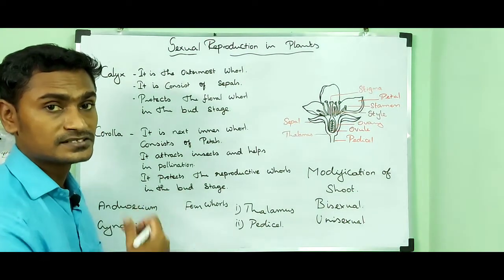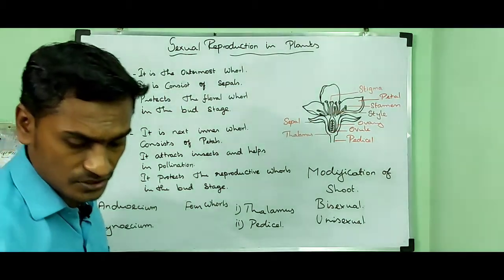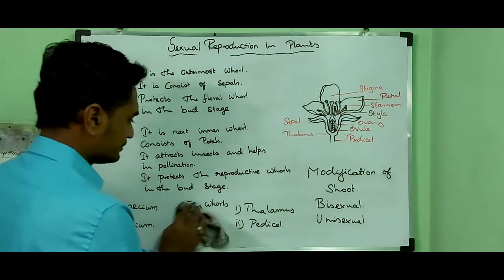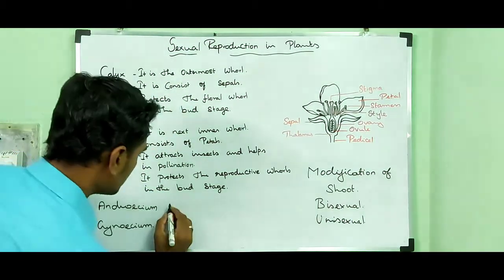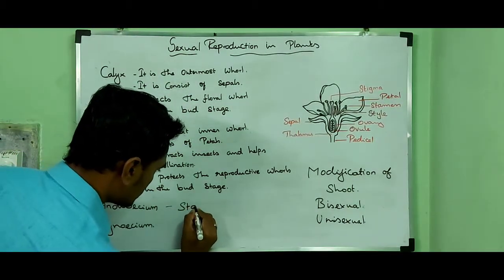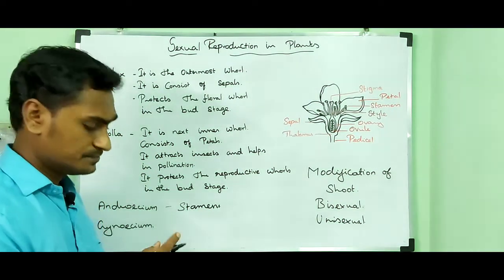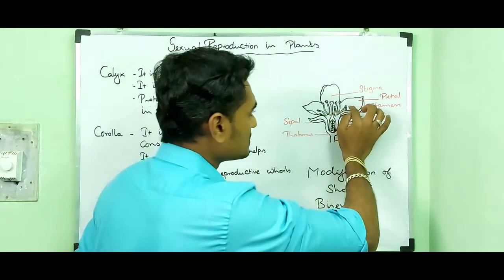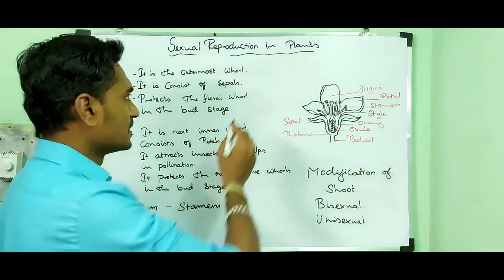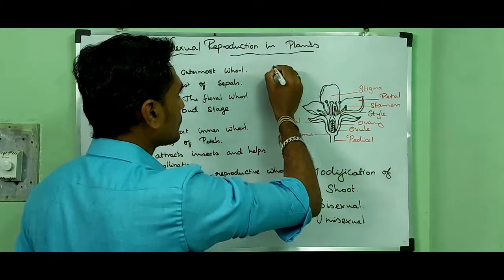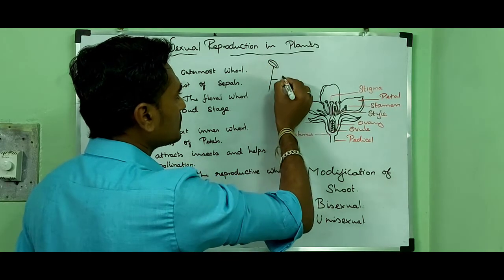Then the third whorl is called androecium. Androecium is nothing but a collection of stamens. A stamen contains an anther and a filament.